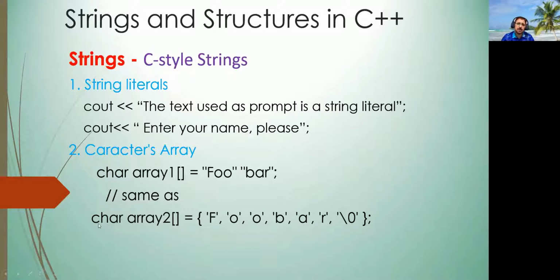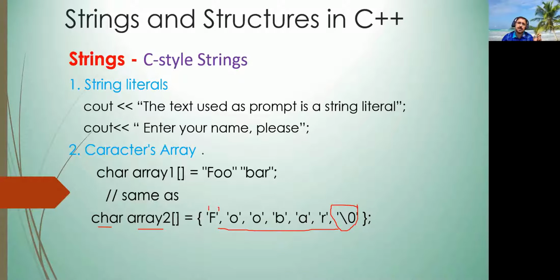Or second way, we can do it manually by ourselves: the character array, and then we provide each character individually. Note the point, each character must be enclosed in single quotes, and at the end we provide the null character.